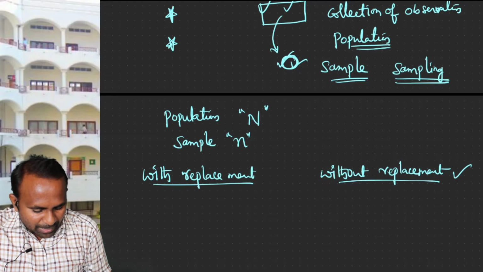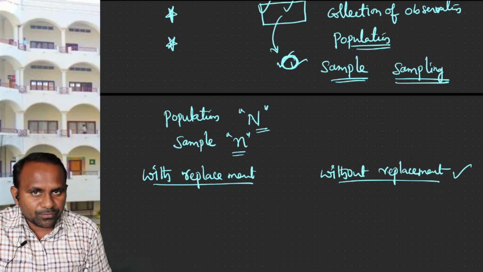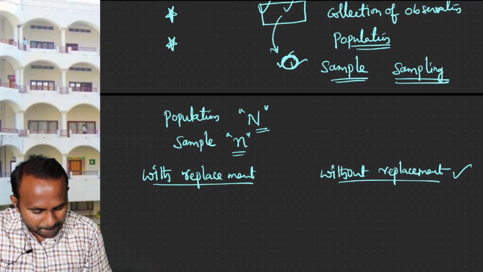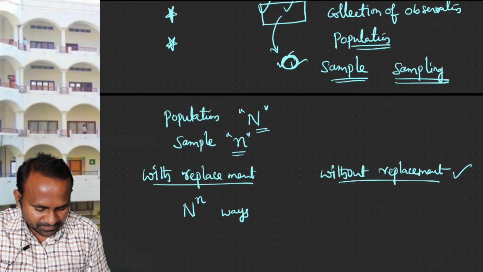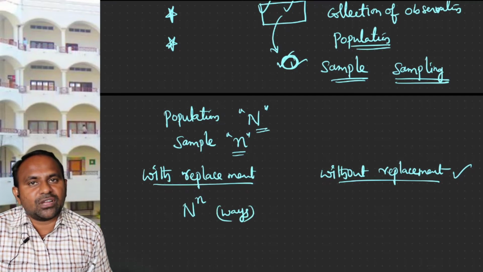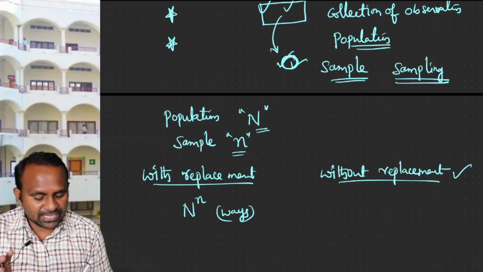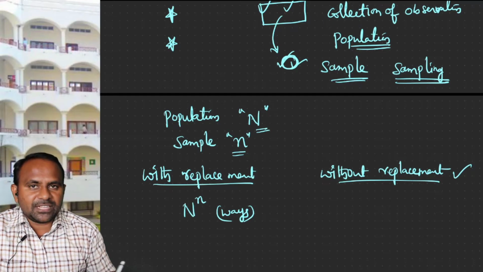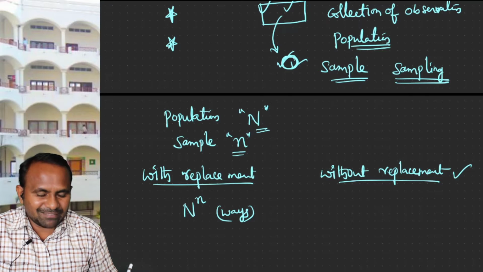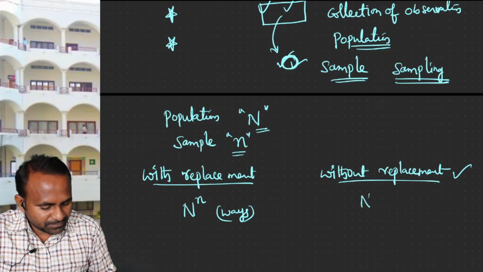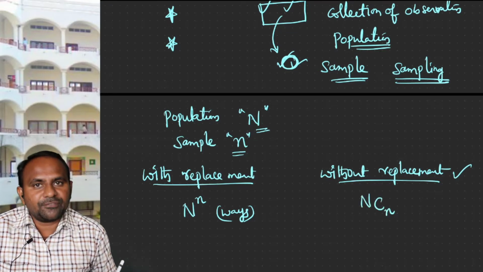Suppose your sample size is n and population size is capital N, sampling with replacement can be done in N power n number of ways. These many samples can be drawn from the population of size N with sample size small n. Suppose if you are drawing the samples without replacement, then that can be done in NCn number of ways.